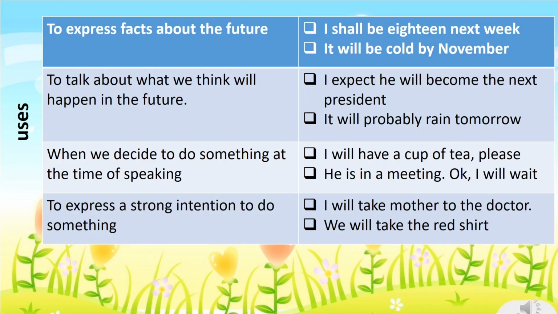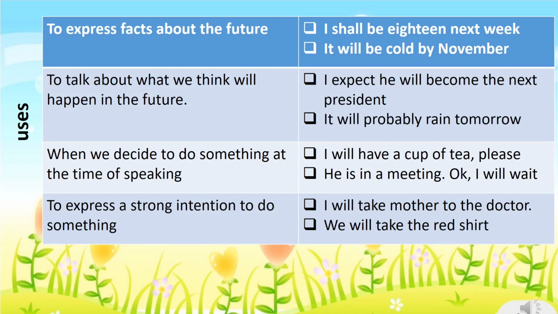The simple future tense is used first to express facts about the future. Just like, I shall be 18 next week, or it will be cold by November. Or second, to talk about what we think will happen in the future. Like, for example, I expect he will become the next president, or it will probably rain tomorrow.